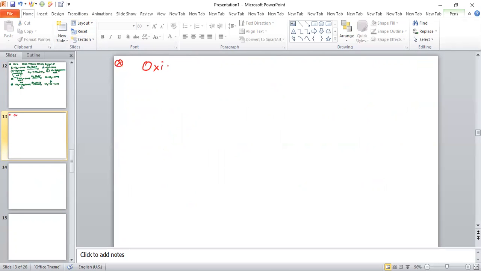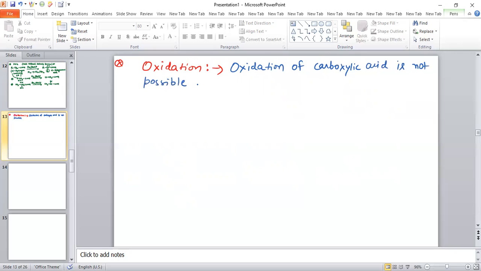Note this point regarding carboxylic acid: oxidation of carboxylic acid is not possible, except formic acid. So only formic acid will oxidize. Other carboxylic acids will not oxidize.